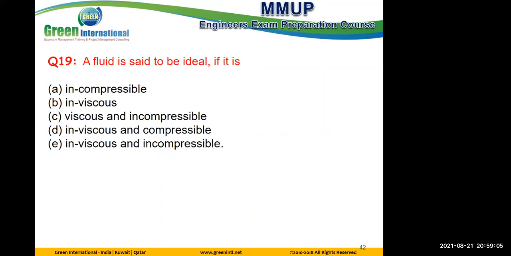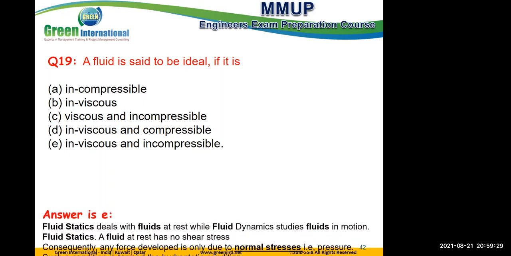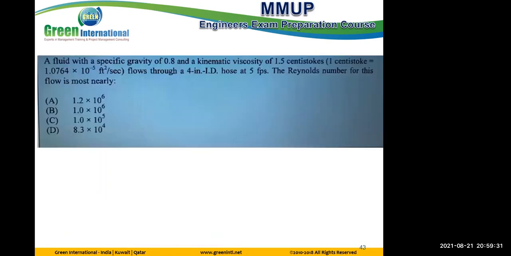Flow is said to be ideal if it is only incompressible, and inviscid also. Yes, inviscid and incompressible.